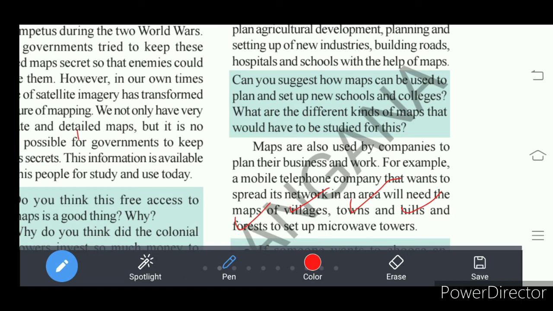Today you know that for getting online classes you need a better signal. Some villages are far from the network. Why? The tower established at a place is not able to provide a better signal for all. Then the company should search for a place where it can provide a better signal for the maximum number of people. So for that it needs a map. Understand? So maps are used for different purposes.